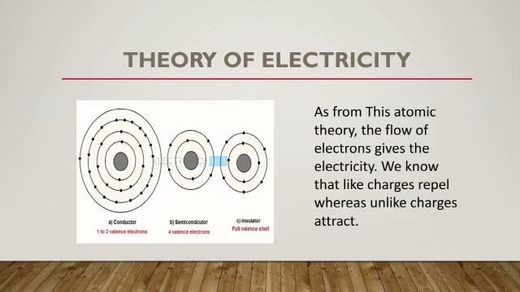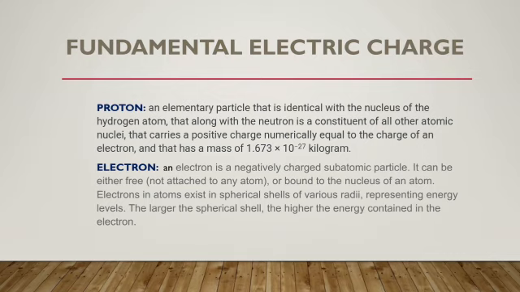Theory of electricity. As from this atomic theory, the flow of electrons gives the electricity. We know that like charges repel, whereas unlike charges attract. Fundamental electric charge. Proton, an elementary particle that is identical with the nucleus of the hydrogen atom, that along with the neutron is a constituent of all other atomic nuclei, that carries a positive charge numerically equal to the charge of the electron and has a mass of 1.673 x 10^-27 kilogram.